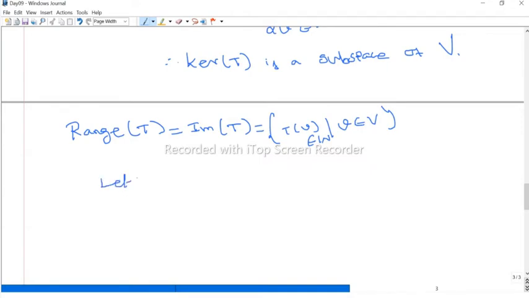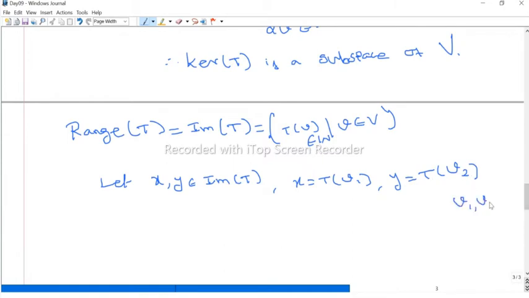Now we have to prove that this is a subspace. For that, you have to take two elements. We take some two elements x, y from the image of T. If you take any element in the image of T, it is of the form T of something. Therefore, this x should be T of something, we call it v1. And this y is also in the image, therefore y should be T of v2. So this v1, v2 is in V, from the domain.